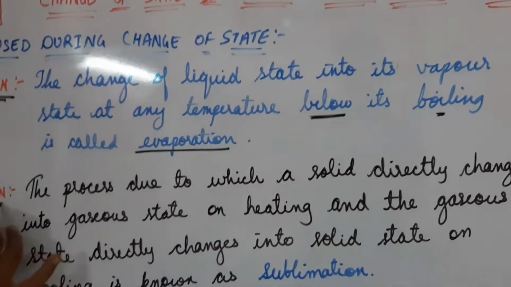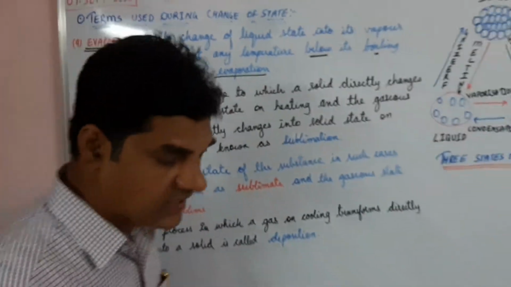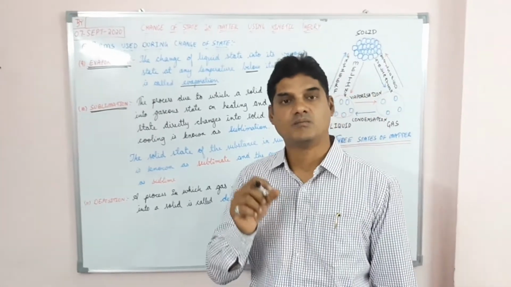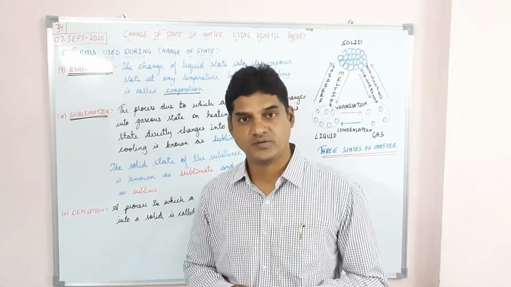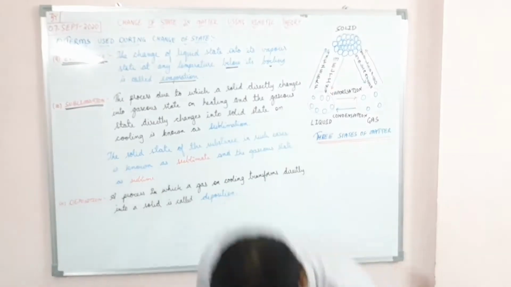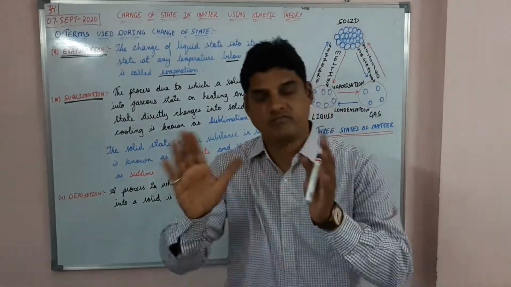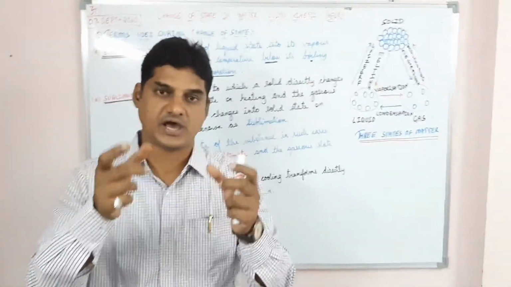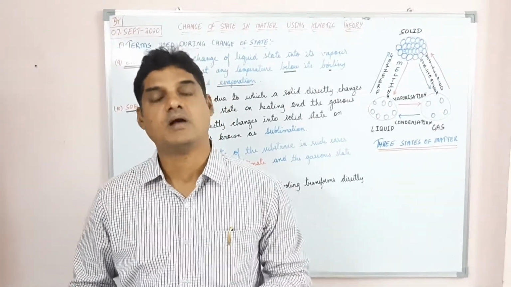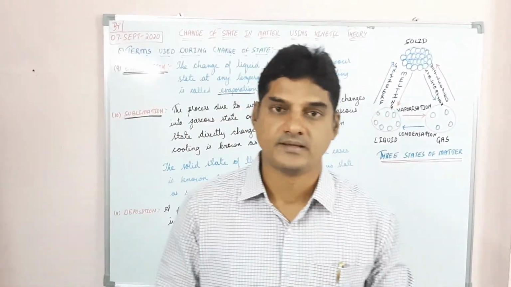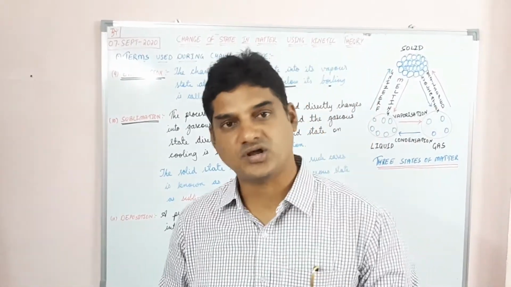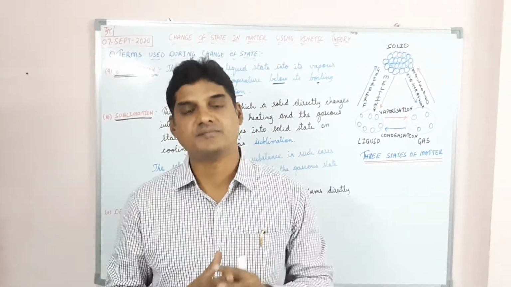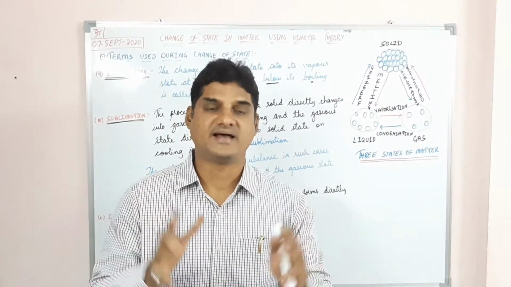As I said at the start of this video, naphthalene balls are also known as mothballs. When they are placed between the clothes, after a few days you cannot see the naphthalene balls where your mother has placed them. They disappear. The naphthalene ball was in the solid state, but after some duration it has disappeared.